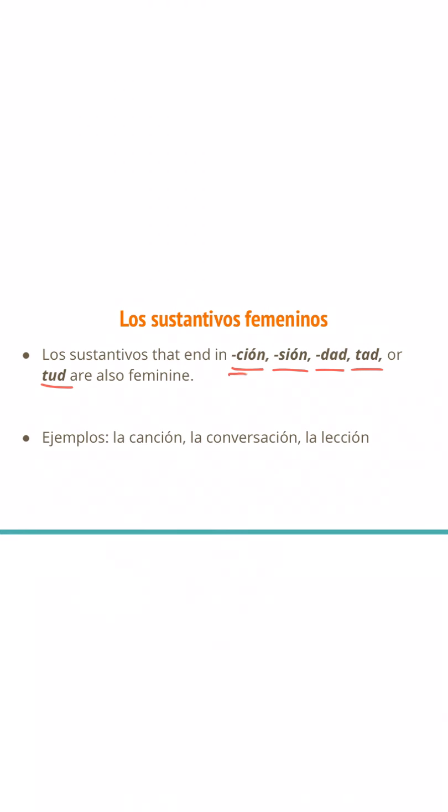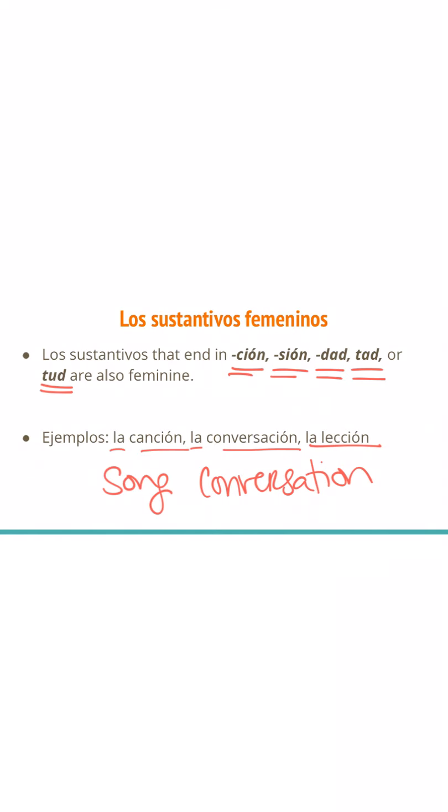So we see sión, dad, or tud. Anytime you see these guys, you know that that noun is going to be feminine. So we've got a few examples here, algunos ejemplos. We have la canción. Notice that suffix. This is song. We have la conversación. It's another handy cognate for us. It means conversation, as some of you guys may have guessed. And then we have la lección, which is another close cognate. It means lesson.